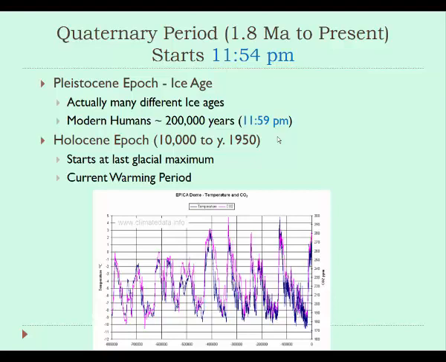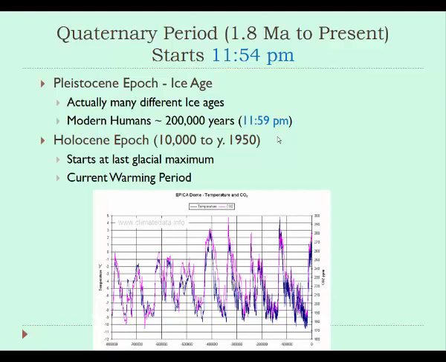Okay, so we talked about a lot of the things that would have been occurring during those epochs, like the formation of the Alpine Himalayan chain, like the expansion of the basin and range region. But that brings us up to the Quaternary period, which would start about 1.8 million years ago. And the Quaternary period is broken up historically into two epochs. The first one known as the Pleistocene and the second one known as the Holocene.